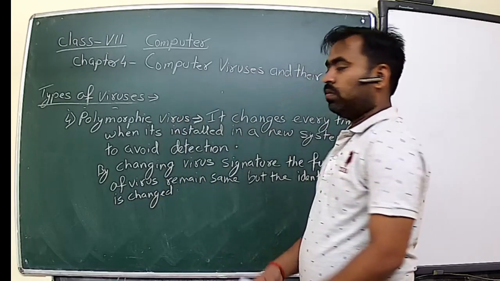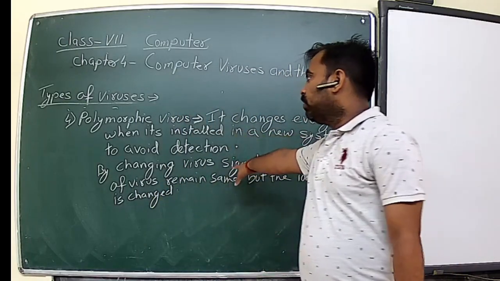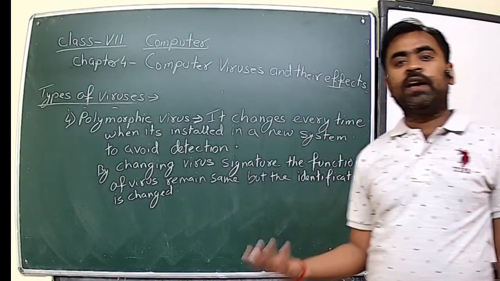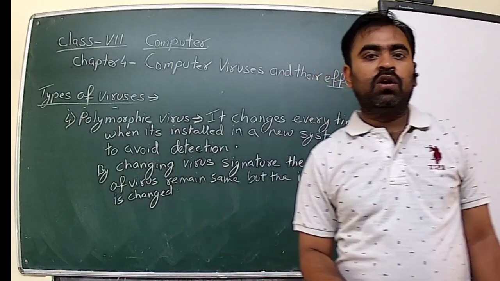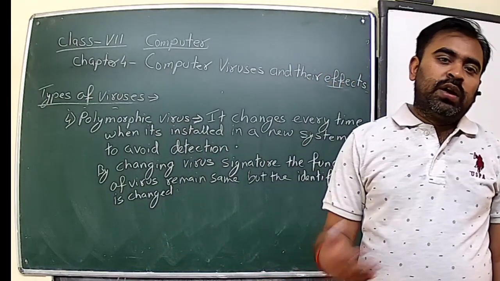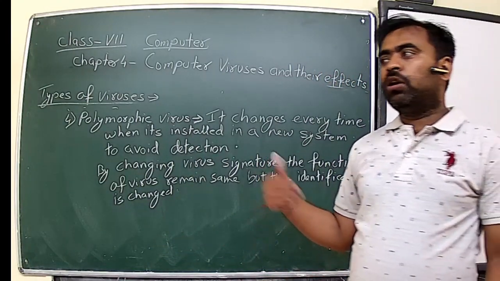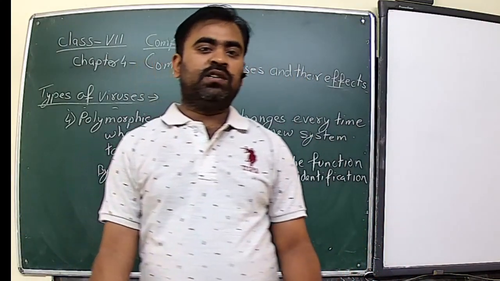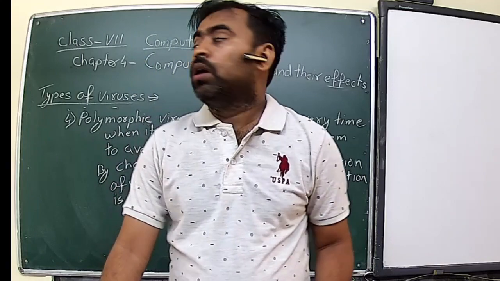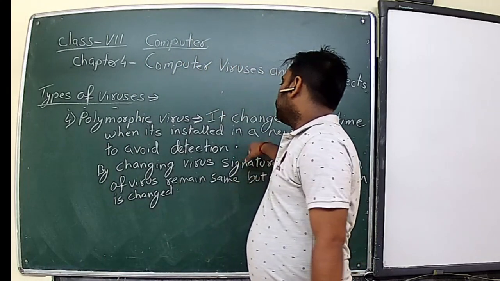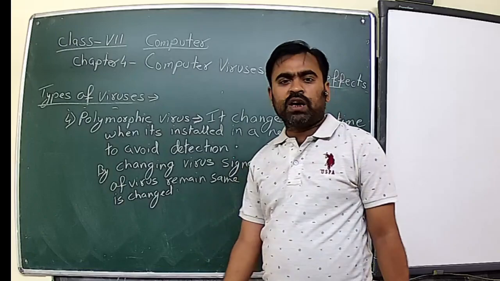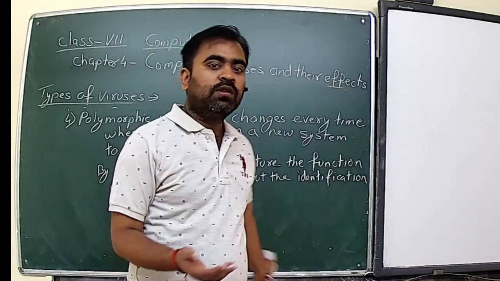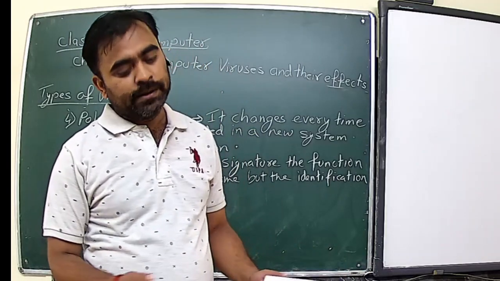Whenever the polymorphic virus enters a new system, it changes its own identification. The functionality of the virus remains the same, but in order to avoid detection by the antivirus software, it always changes its virus signature or its form, but the function of the virus remains the same.